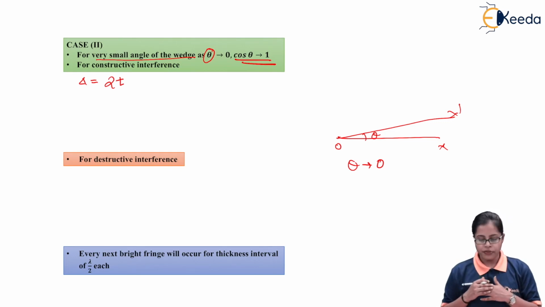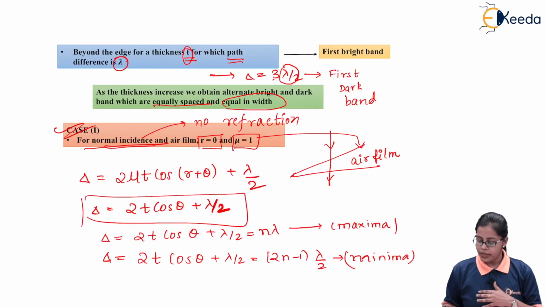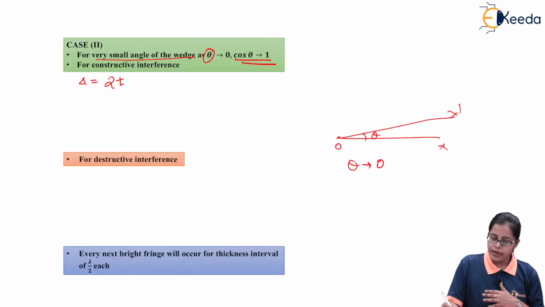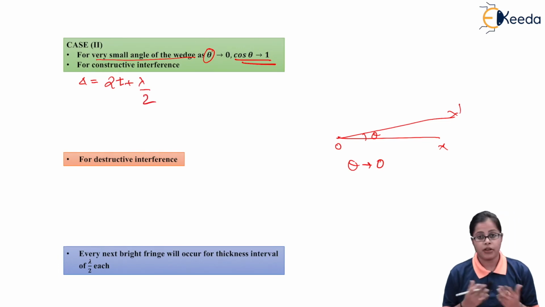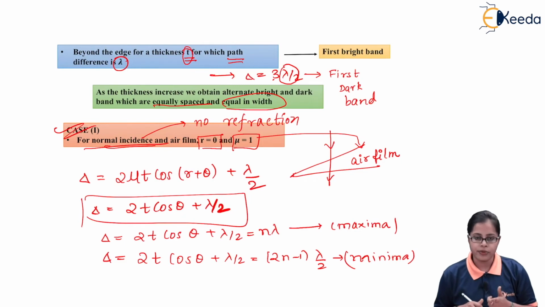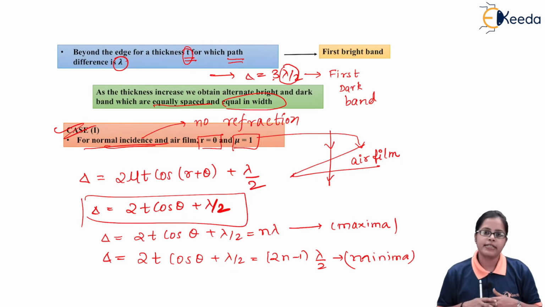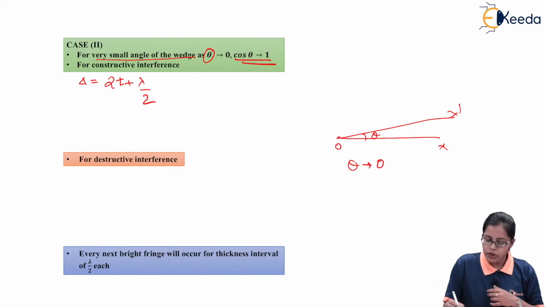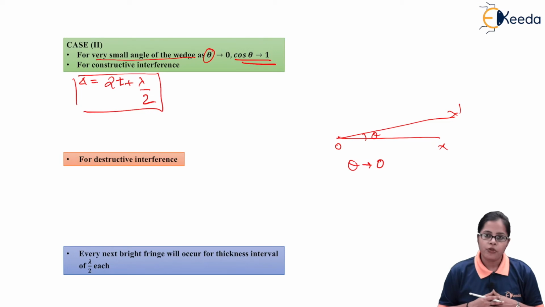And if we proceed further, we are going to get 2t plus lambda by 2 as the effective path difference, because we have already considered the case of normal incidence, r equal to 0, and we have already considered the air medium, so mu is 1. So we are only getting the path difference to be 2t plus lambda by 2.